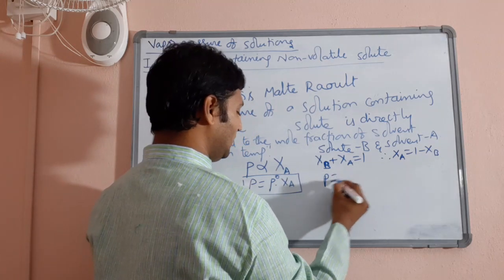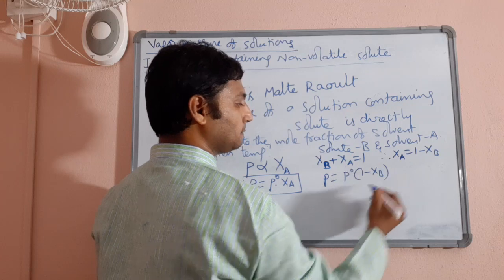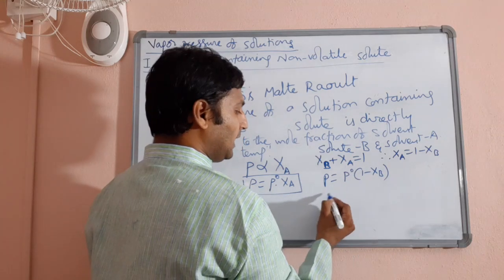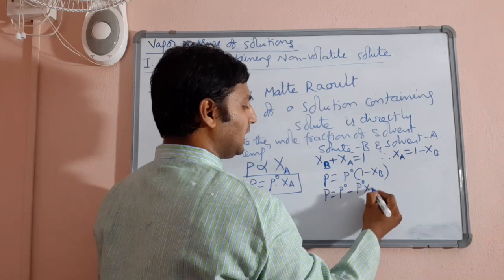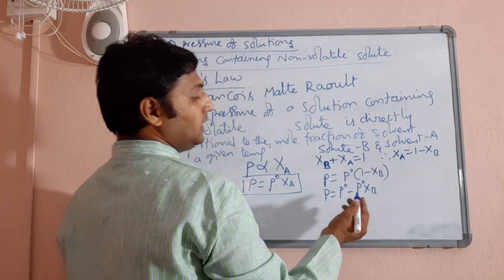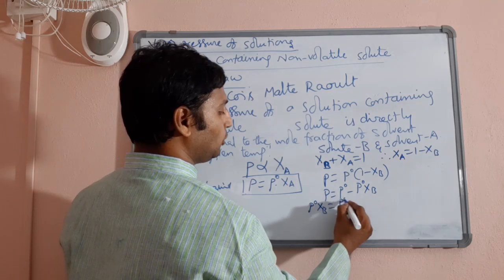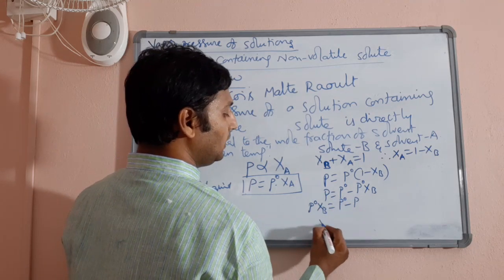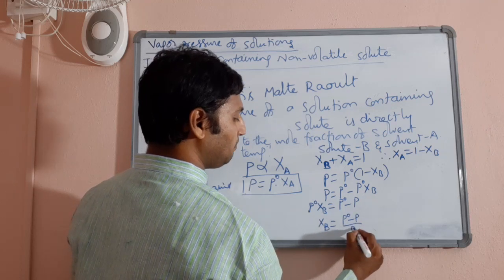Let me substitute here. P is equal to P naught into (1 minus XB). Take P naught inside. P is equal to P naught minus P naught XB. Now P naught XB will be equal to P naught minus P. So XB is equal to (P naught minus P) by P naught.